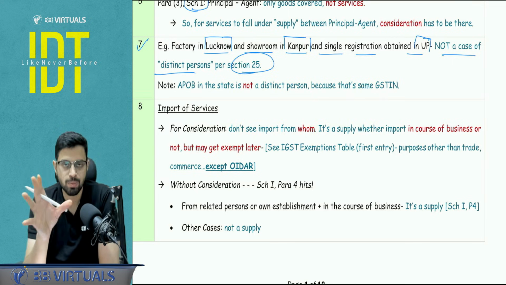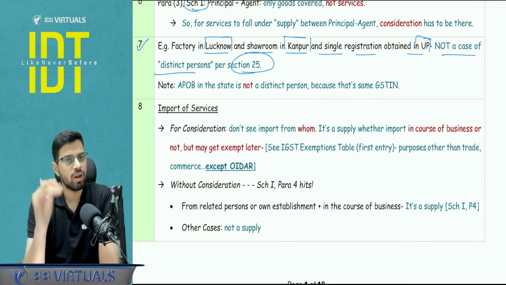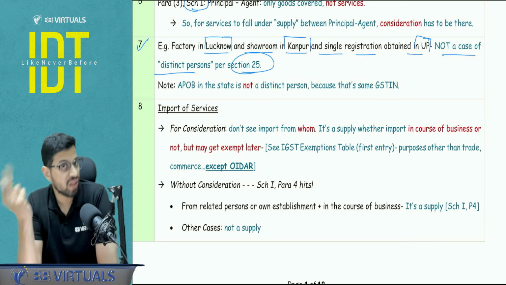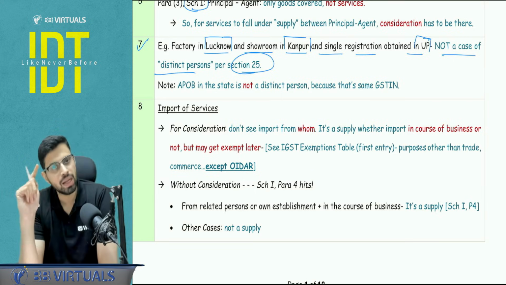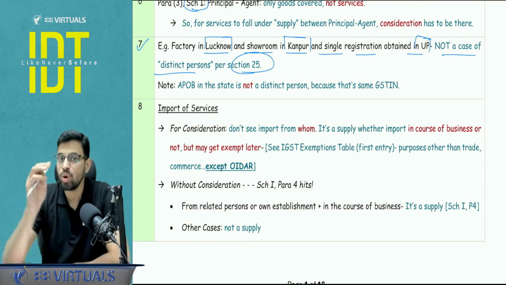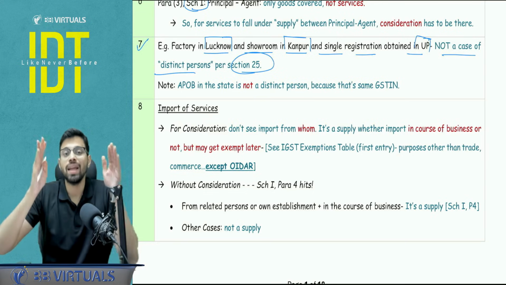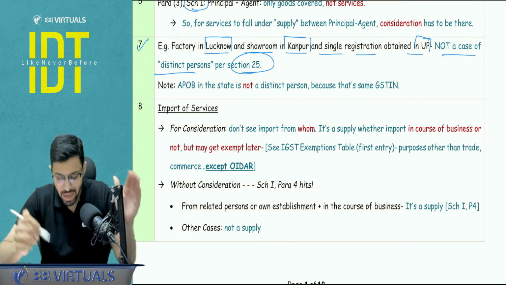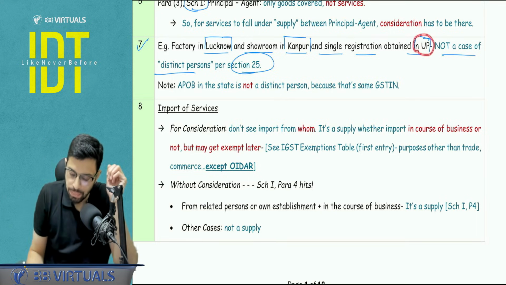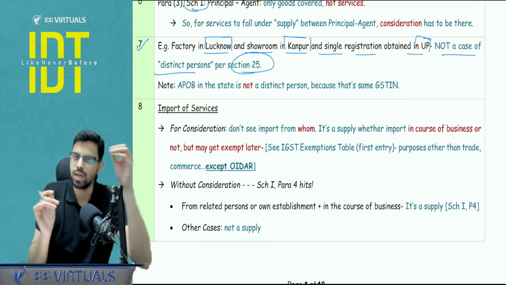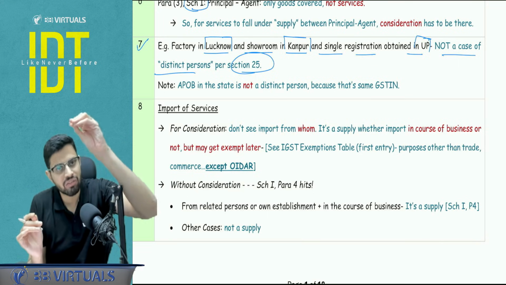See, there are two aspects, 25.4 and 25.5. In 25.4, all are registered. One state, more than one state, I don't care. In 25.5, one is registered, and the other is in another state. Obviously, it would be unregistered, because if it is registered, then we can apply 25.4. So in 25.5, more than one state is involved, and the term we use in 25.5 is the establishment of distinct person, right? So in this case, there is one state, UP, and we have not taken separate registration, we have taken a single registration. So neither 25.4 applies nor 25.5 applies.